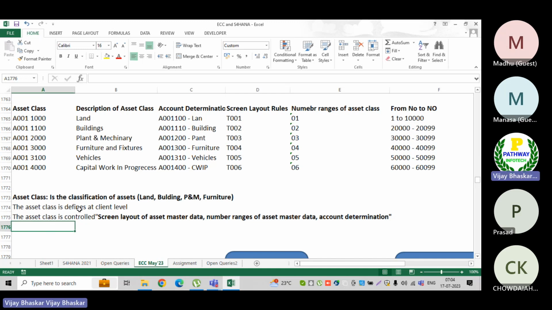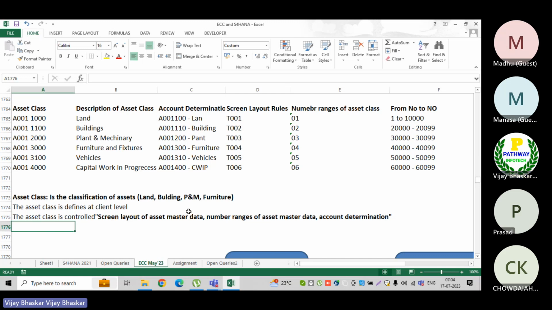So for vehicles, the license plate number is mandatory. The moment I create the asset class as vehicles, the license plate number is mandatory, so in the field status group I set it as mandatory for vehicles.